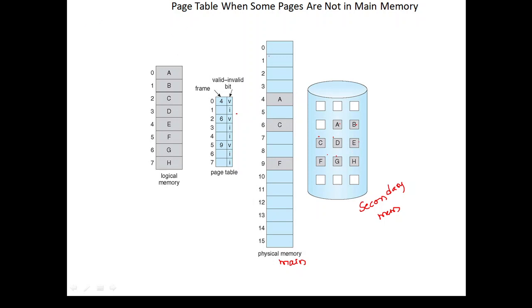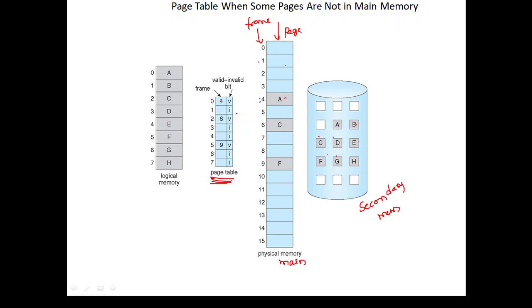Page table in the sense of which page is loaded onto which frame. So these are the pages and these are the frame numbers. Fine. Which page has been loaded onto which frame? Here page A has been loaded onto the fourth frame. Like that we are going to check over here. When we look at the page table, what pages are there and what frames are there, that information we keep. So in the page table, A is in the fourth frame. Fine. A is in the fourth frame.